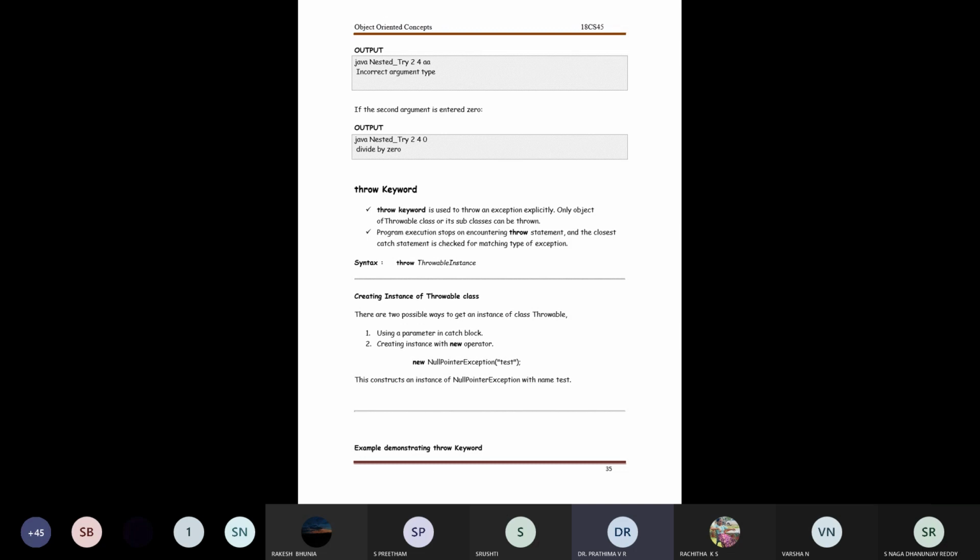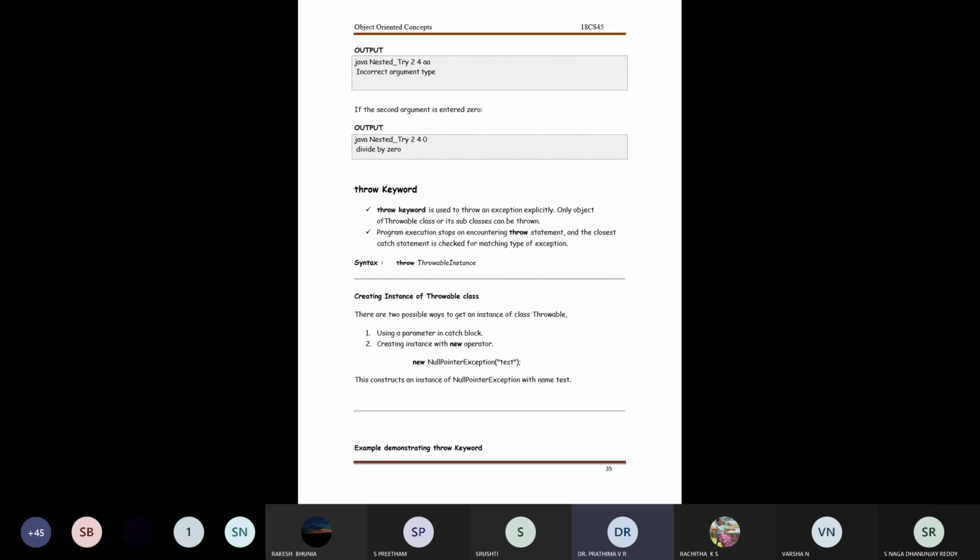So now I give the syntax for creating with the new operator. So I make use of new, followed by a type of exception. Assume the type of exception which I am using here is null pointer exception. I pass what needs to be defined, that's test. And this basically constructs an instance of a null pointer exception with the name test.